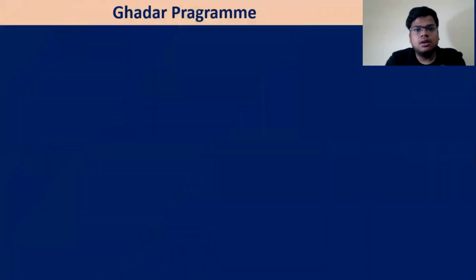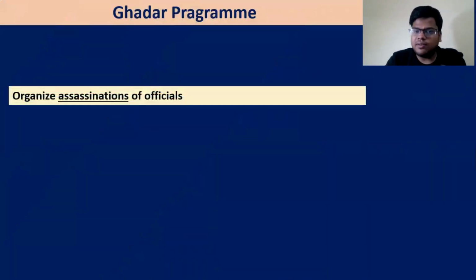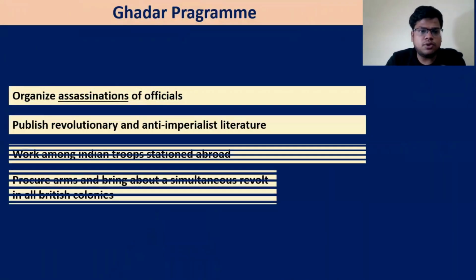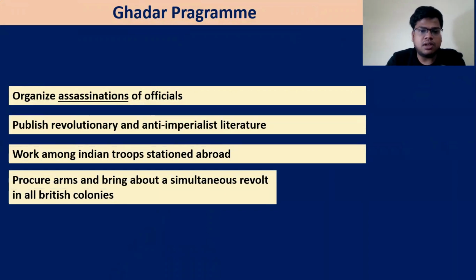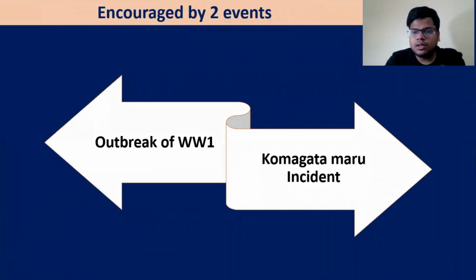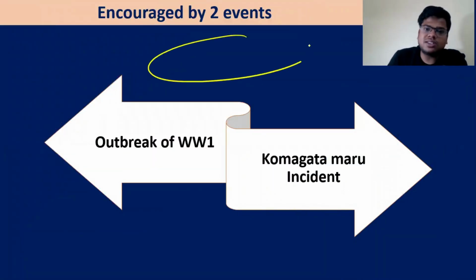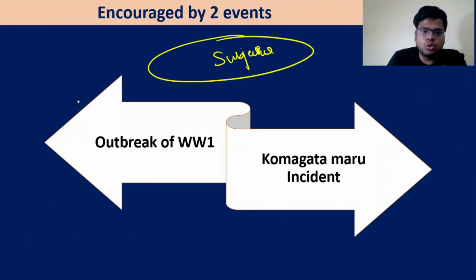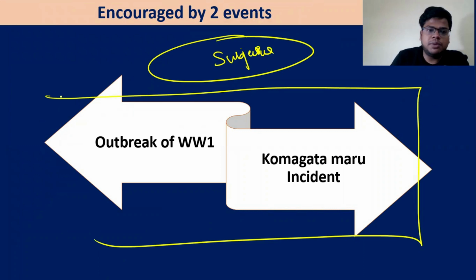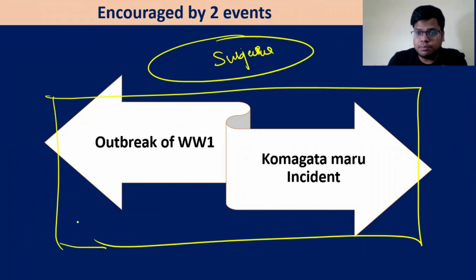Okay. Now the Ghadar program we have discussed: organized assassination of officials, public revolutionary anti-imperialist literature, work among the Indian troops, procure arms and bring about a revolt in the country. They were being encouraged by two events. So these are the subjective conditions prevailing. Two things which prompted their immediate response, or accelerated their process: the outbreak of World War One, and the Komagata Maru incident.